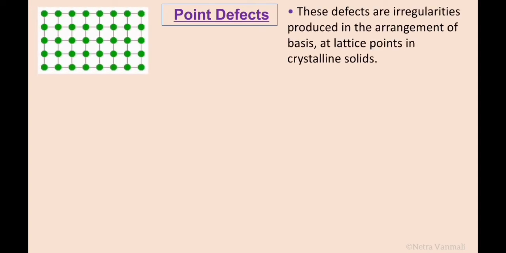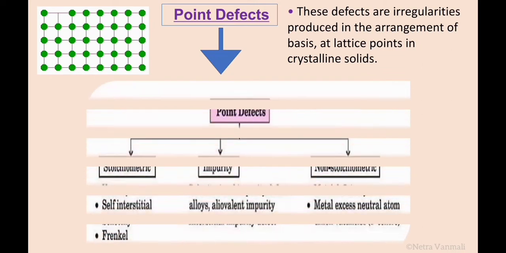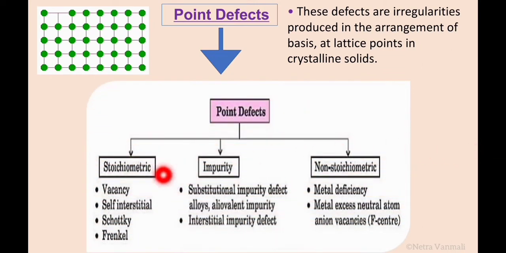These defects are irregularities produced in the arrangement of basis at the lattice point in a crystalline solid. Point defects are mainly classified into three different types: type 1, stoichiometric point defect; type 2, impurity point defect; type 3, non-stoichiometric point defect.